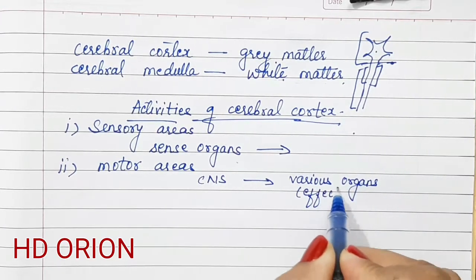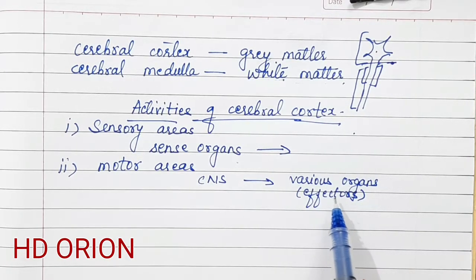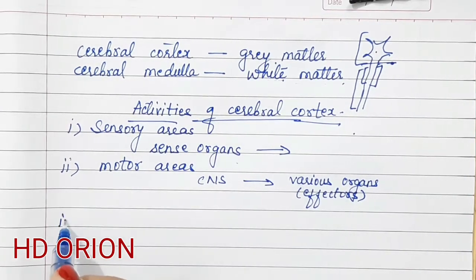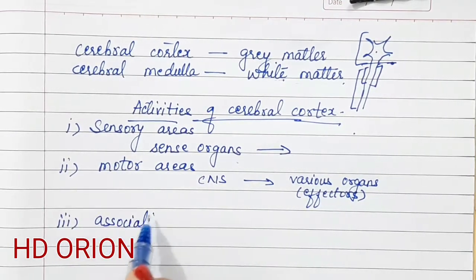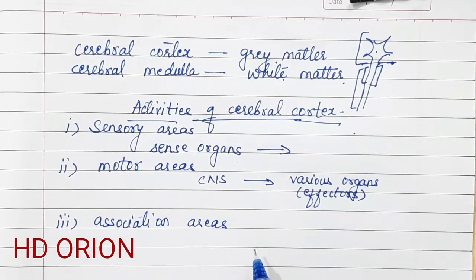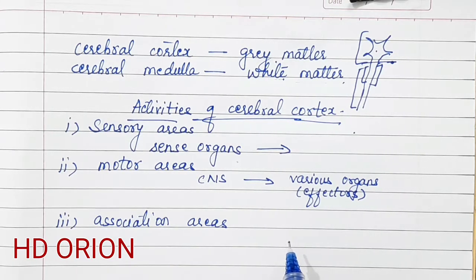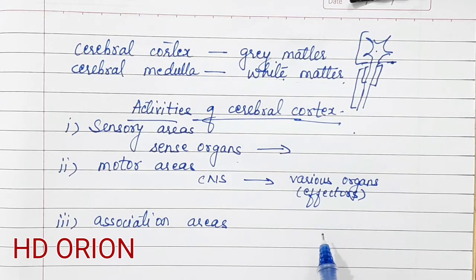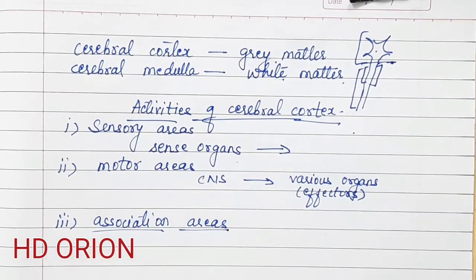So the sense organs are called as receptors and the organs which bring the effect are called as effectors, and there are certain association areas also. Association areas give the ability to register the impressions and respond by interpreting the past experiences. It is associated with memory. Whatever you have learned in the past, it may be recalled, learning, reasoning, and these are called as association from the past to the future.